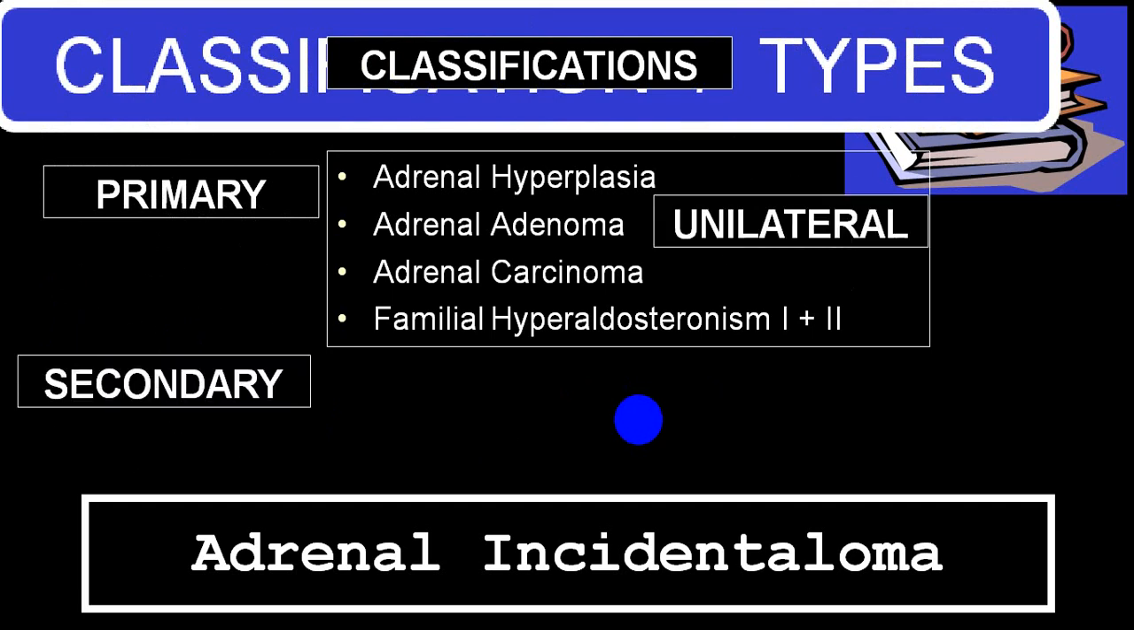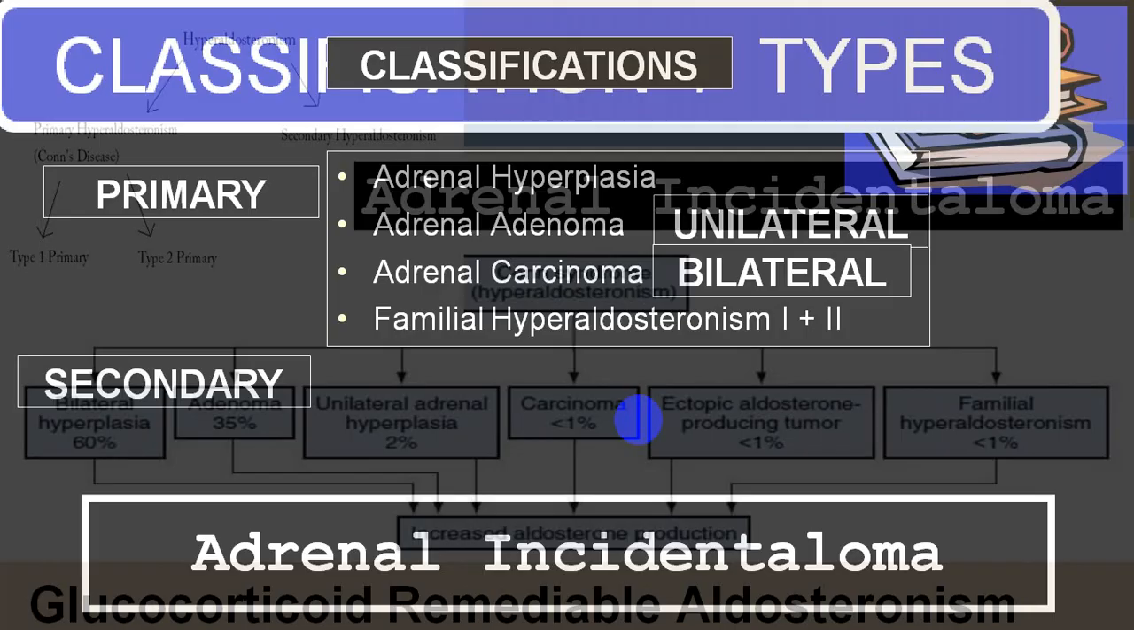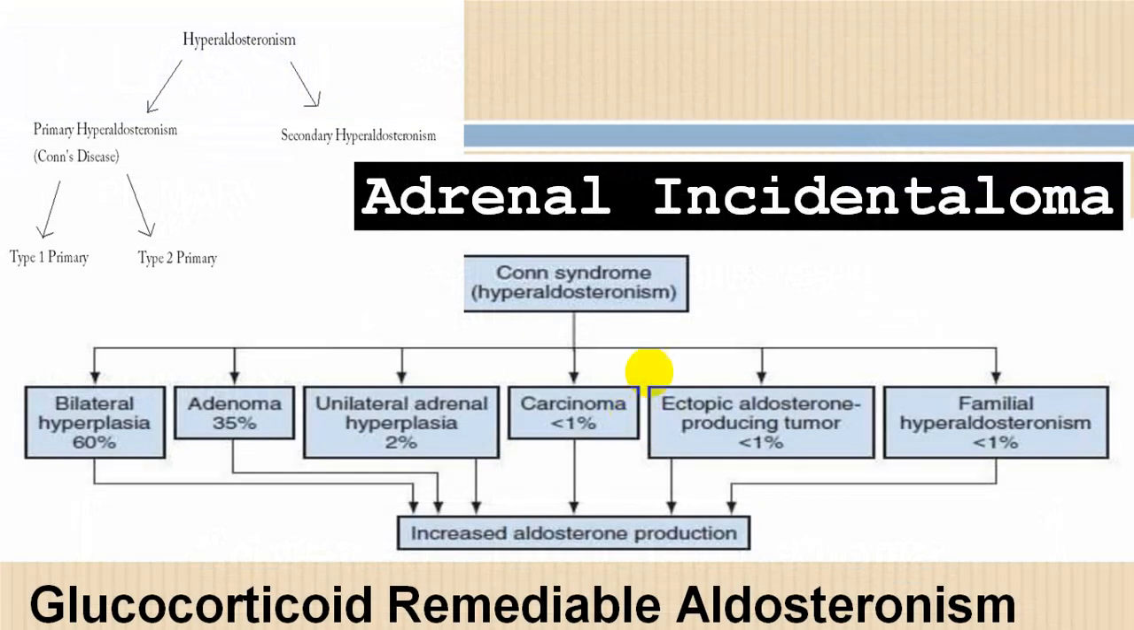In primary it can be unilateral, it can be bilateral. So bilateral adenoma, bilateral adrenal hyperplasia, familial hyperaldosteronism, etc. So hyperaldosteronism can be primary, called Conn's disease, can be type 1, type 2 variety, while secondary can be because of many other causes.